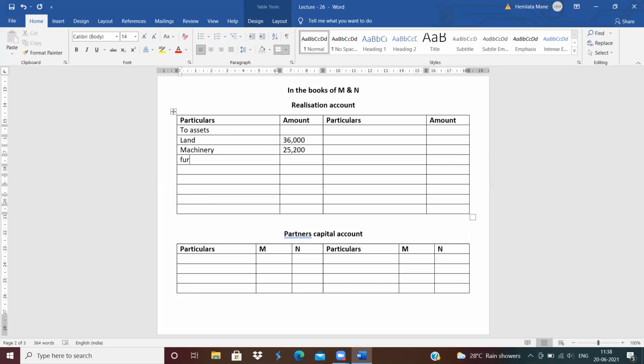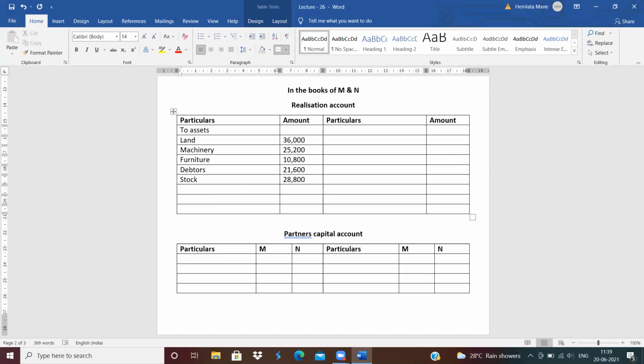Next is furniture. Amount of furniture is 10,800. Next is debtors. Amount of debtors is 21,600. Next is stock. Amount of stock is 28,800.